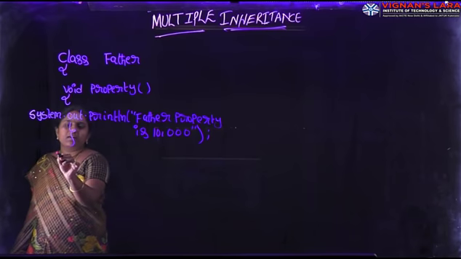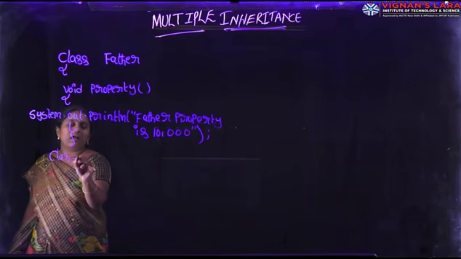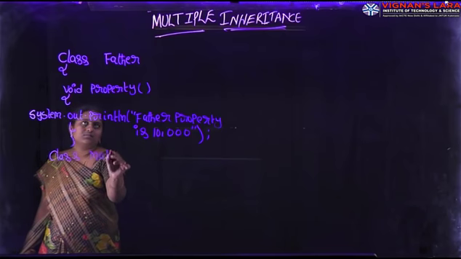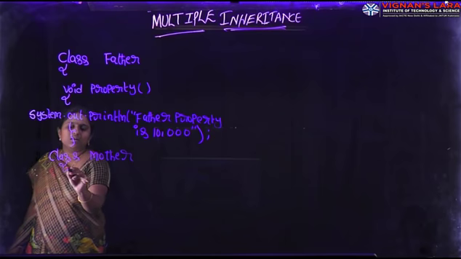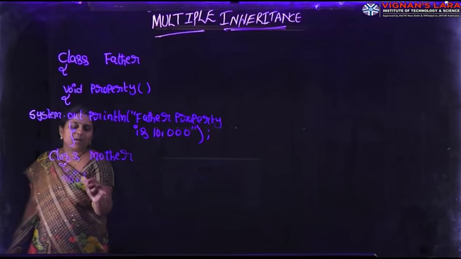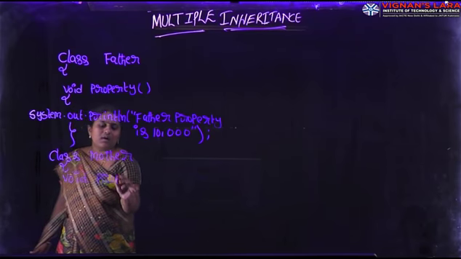Next, here I am defining one more class, mother. In this class also again I am defining property method. What is the return type of property method? Void type, data type.